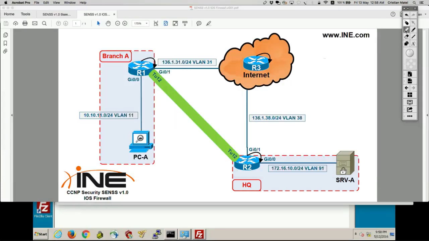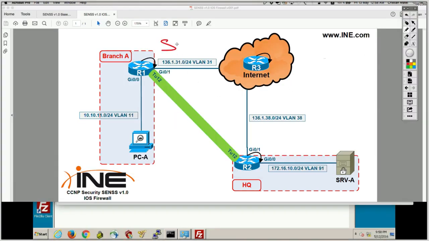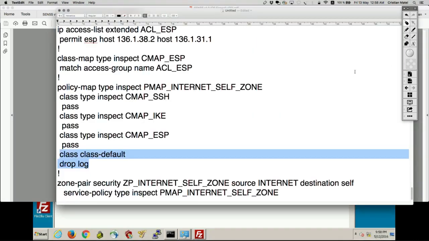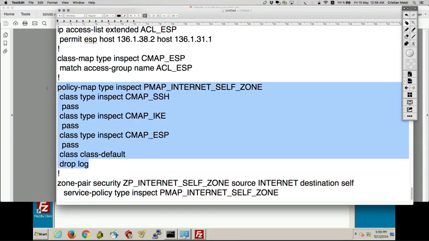Again, from self zone to internet zone, EIGRP is allowed because of the default pass any. But from the internet zone to the self zone, EIGRP unicast, of course, is blocked based on my policy. So I actually have to go in here and also make sure I allow the IGP to work from internet to the self zone.